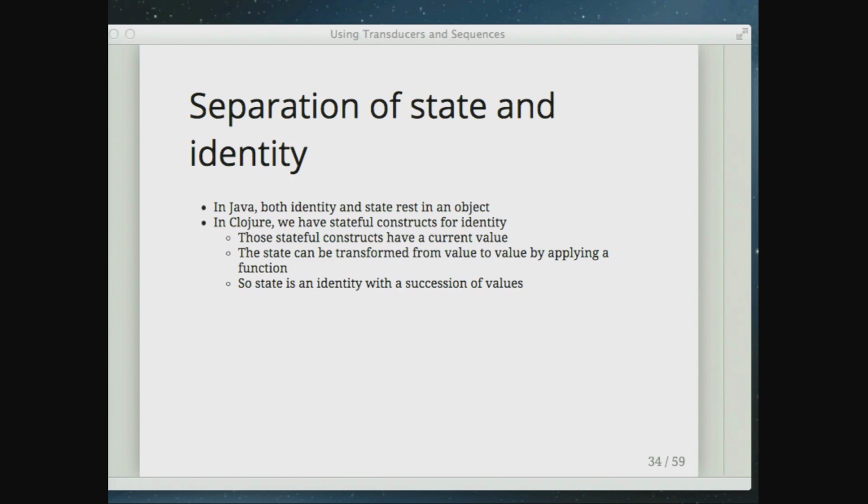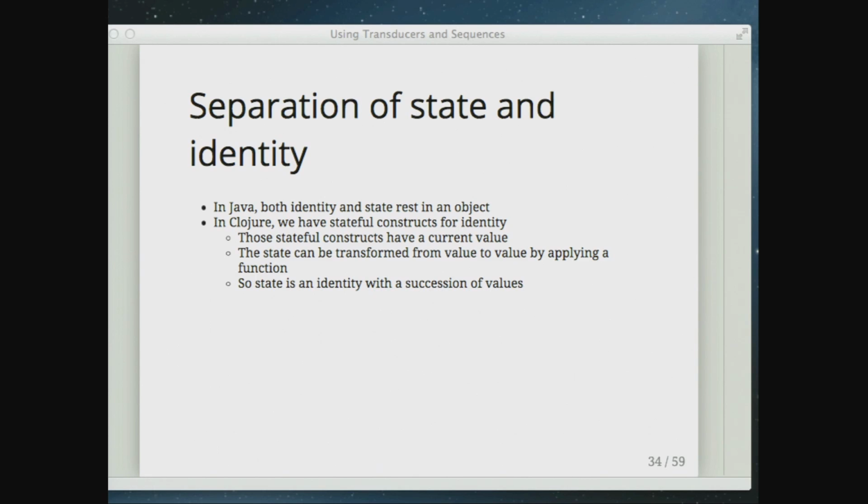Every stateful construct that we create, and there's several different kinds of them, atoms and references and things, has some current value. And we have a succession model where we get to the next value by applying a function. You don't say, set the value to this, you say, apply the function to your current value. And that's different.